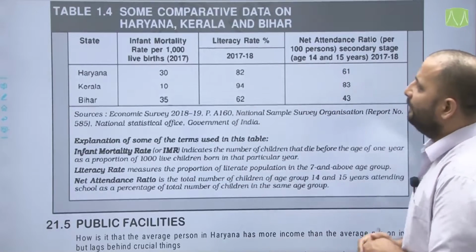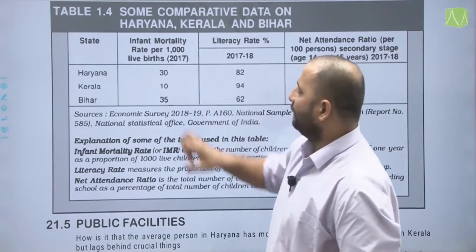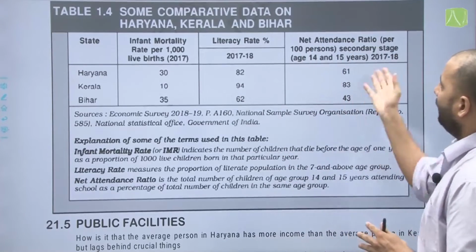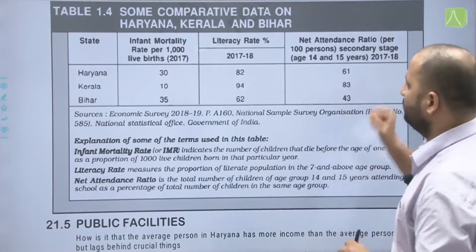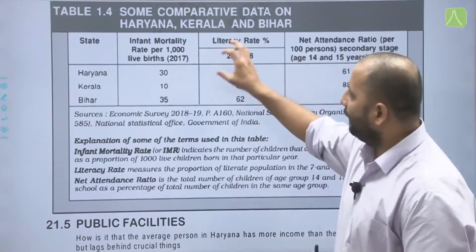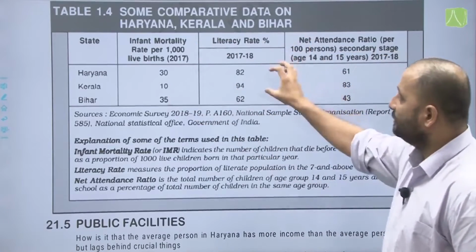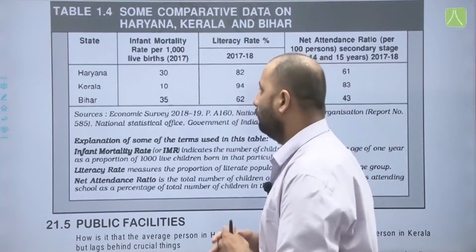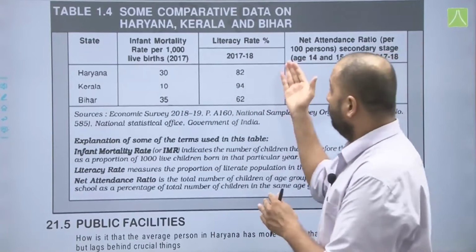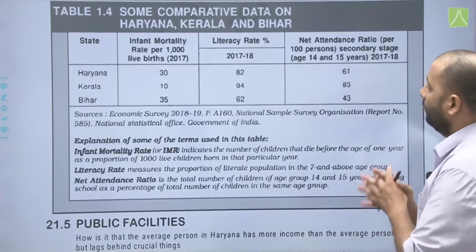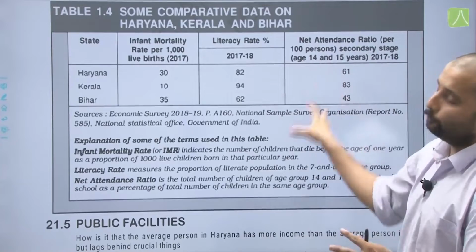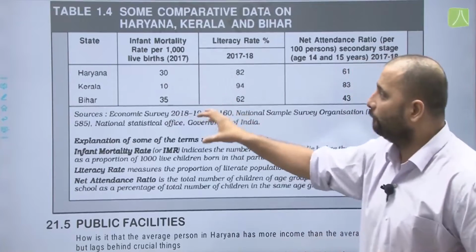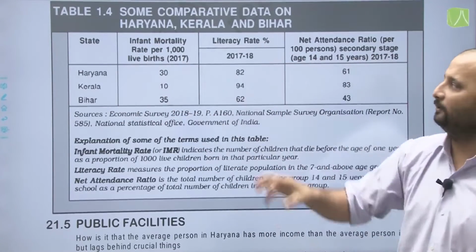Now accordingly, when we see here, Haryana has an infant mortality rate of 30, literacy rate of 82% and NAR, that is net attendance ratio, of 61. Kerala on the other hand has infant mortality rate of 10, literacy of 94 and net attendance ratio of 83. Bihar has infant mortality rate of 35, literacy rate of 62 and net attendance ratio 43. So according to this data, if we also put in other attributes, clearly we will find Kerala in a much better position than Haryana.